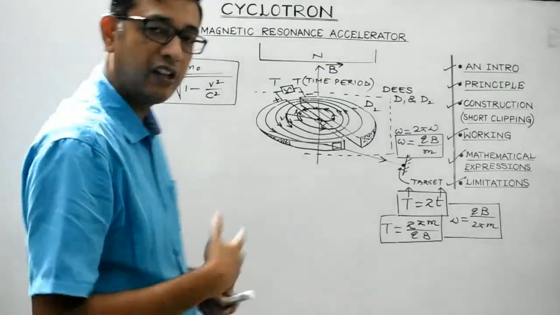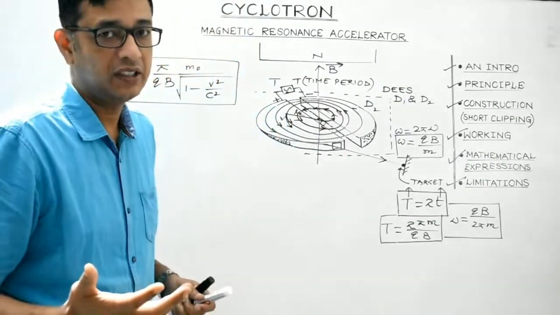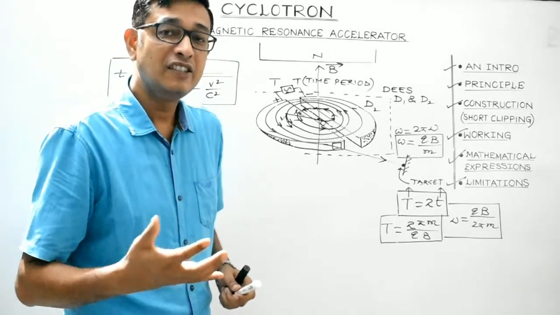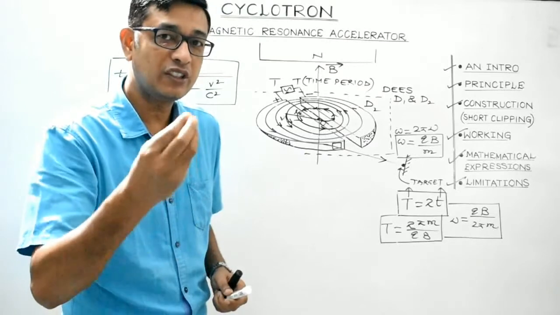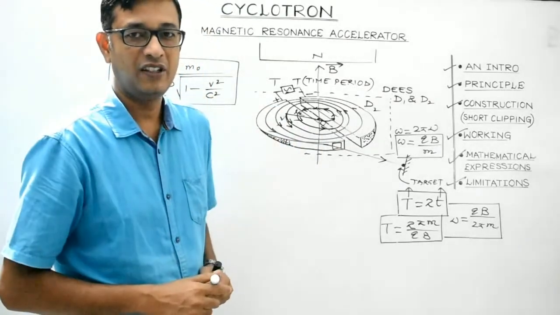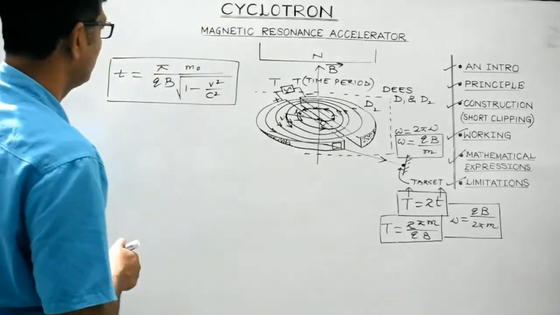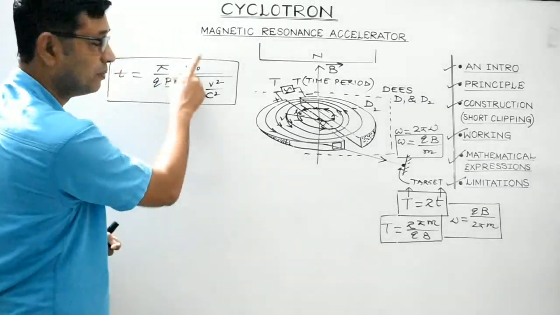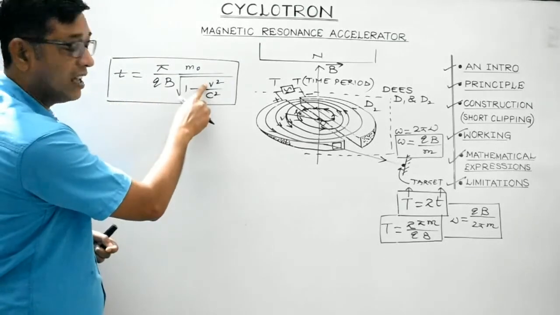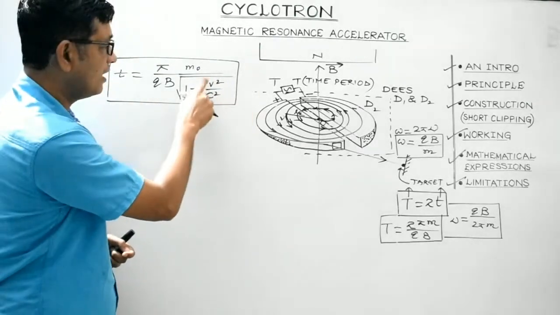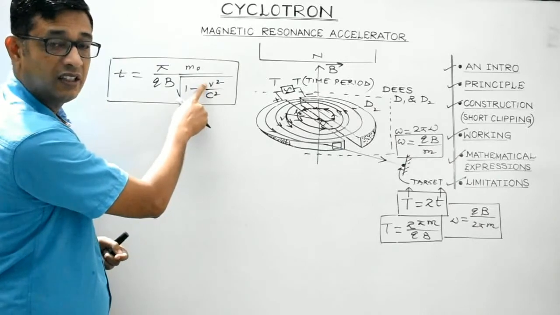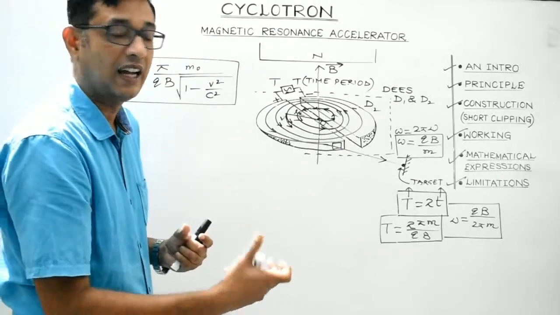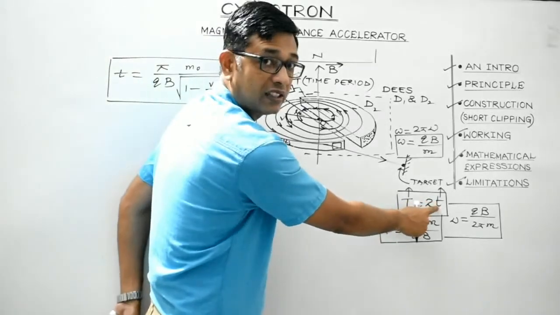Students, the second way of overcoming the limitation of the cyclotron is by changing the frequency or the time period of the oscillating electric field. As we are aware, the time spent by a charged particle inside a D is given by this, isn't it? Now, with the passage of time, as the speed of the charged particle increases, the charged particle starts spending more and more time inside a D, and as a result, t is not constant.